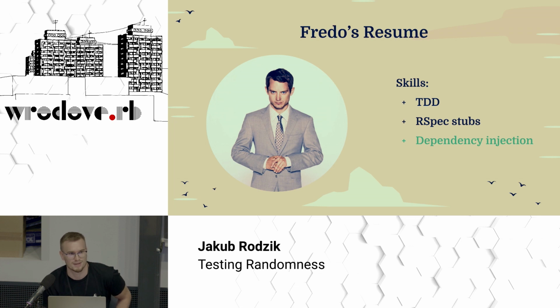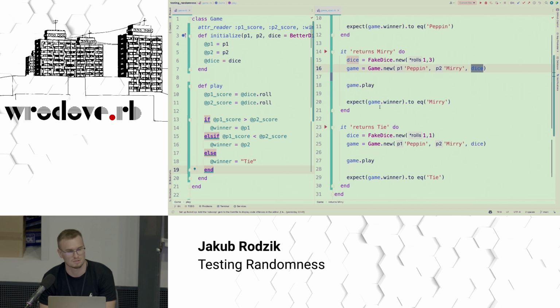Company is very happy. Yes, there's a question. Are you using the fake dice? Yeah, the tests are using the fake dice. So should we also test those better dice somehow? Yeah, in the real world, we should. I would actually suggest testing kind of end to end, not only unit tests with fake dice. But it's not a real world; it's a story. Yeah, but that's a good point. We actually should include those in tests. Only if you want to test this with unit tests, you can go ahead and use a fake dice.